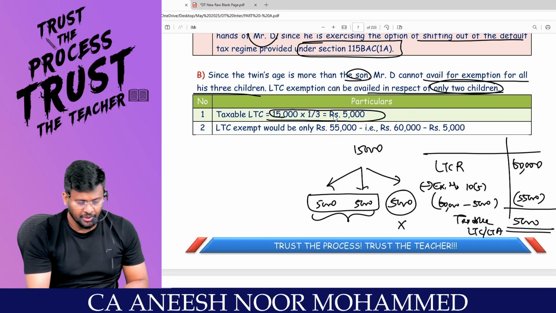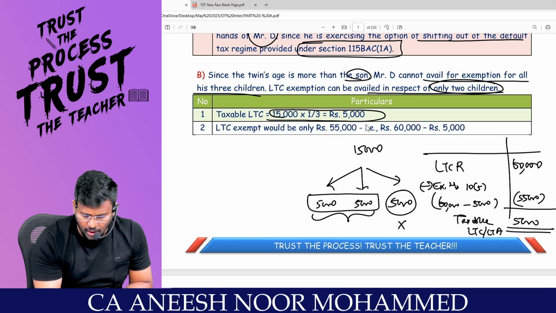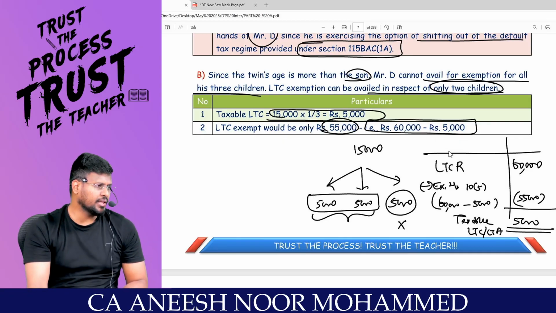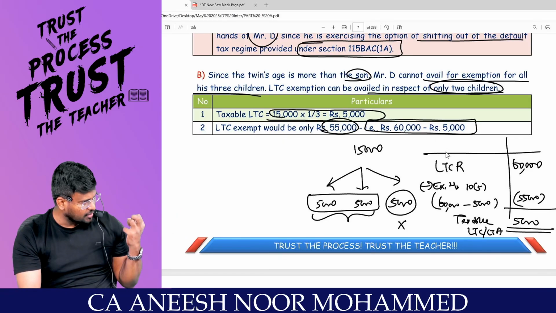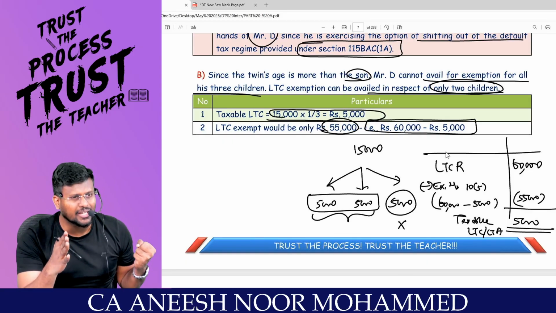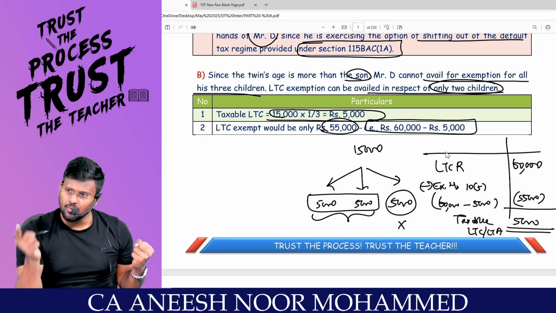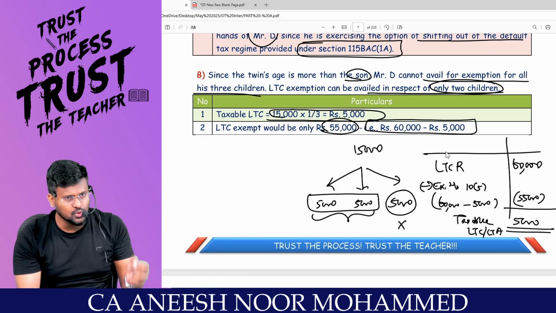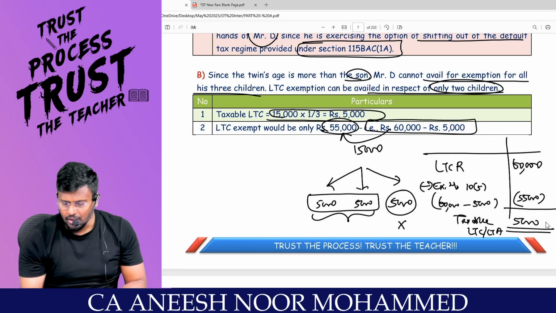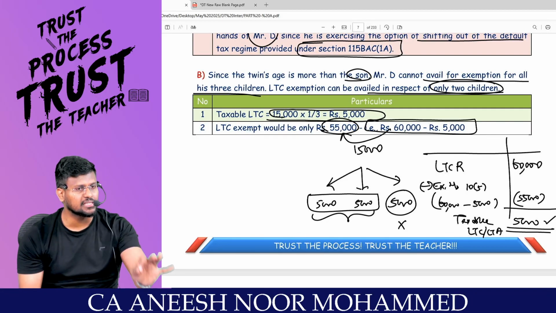Getting it? And LTC exempt would only be 55,000, which is nothing but 60,000 minus 5,000, because 60,000 he received as leave travel concession or leave travel assistance. Out of that, 5,000 is not entitled for exemption. So 5,000 will be taxable. So from 60,000, if you reduce 5,000, the balance 55,000 will be exempted. Automatically 5,000 will be taxable.